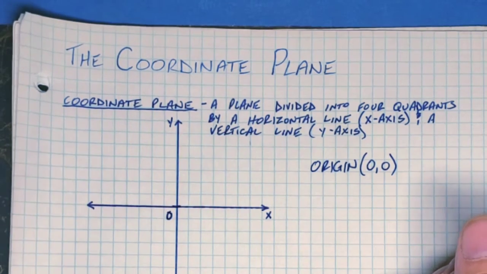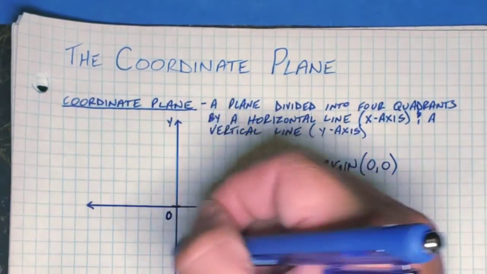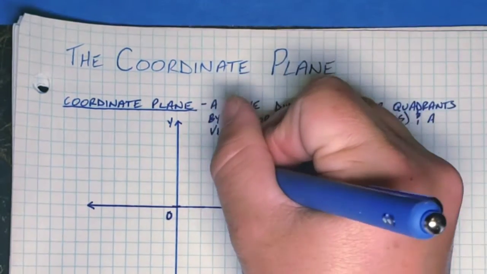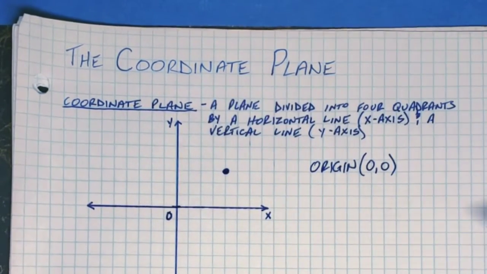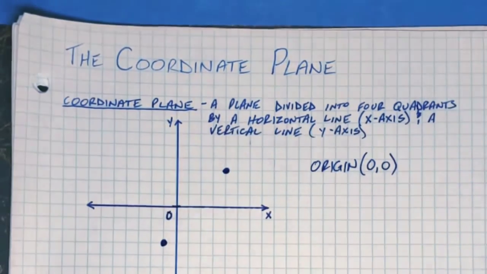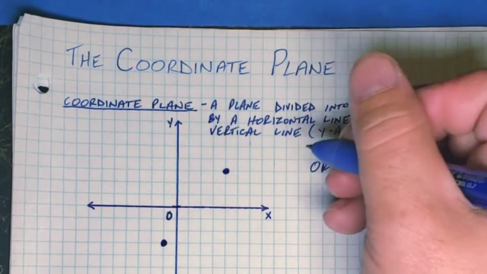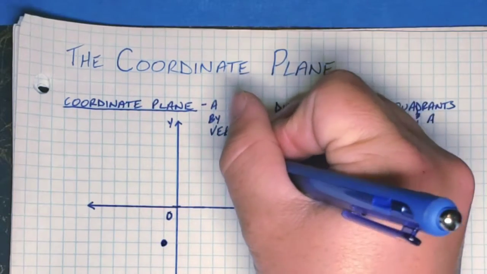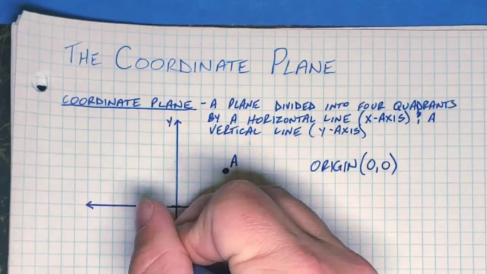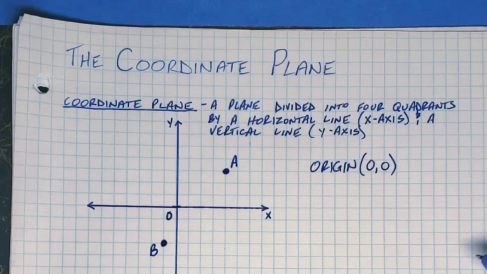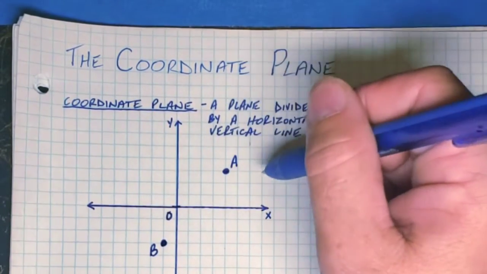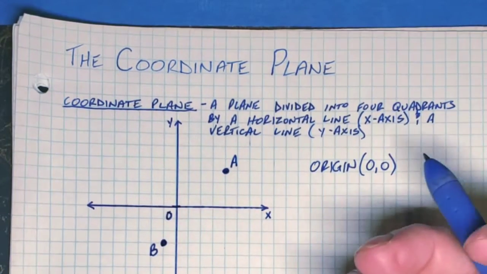So, within this coordinate plane, we can have points. That's a point. This is a point. Points are normally labeled with a capitalized letter. So we call this point A. We call this point B. Now, if I need to tell you how to get to point A, we need a common language.